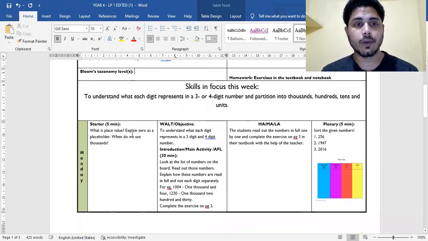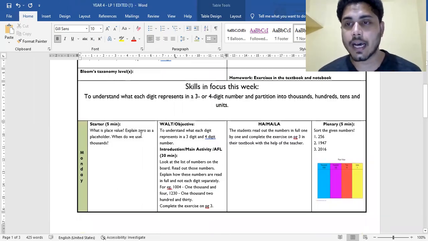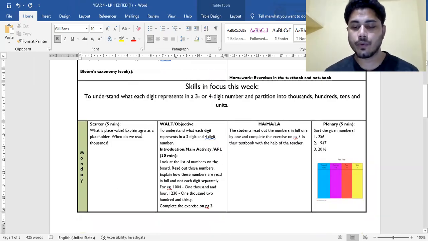Now moving forward, here you are seeing the starter. What is a starter? I told this to you during the training. Whenever you enter the classroom, the first 5 minutes are very crucial for you.